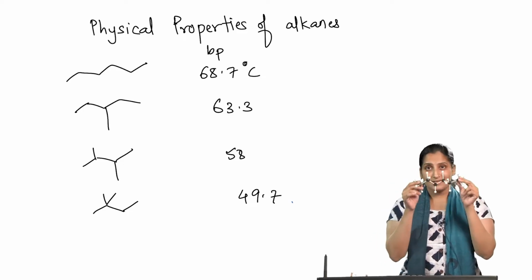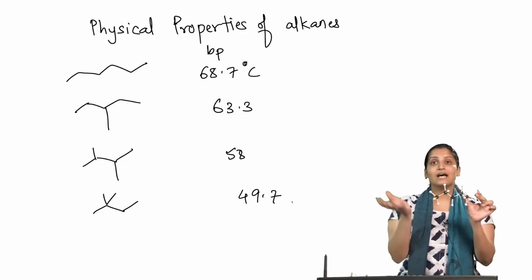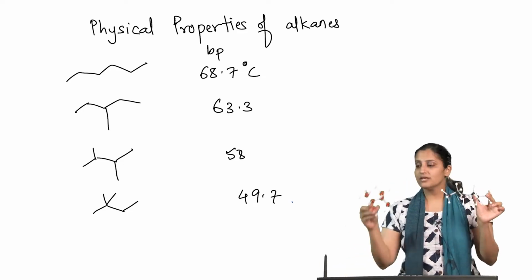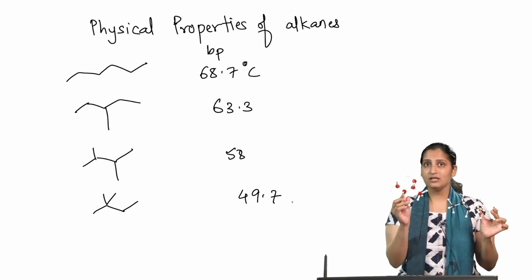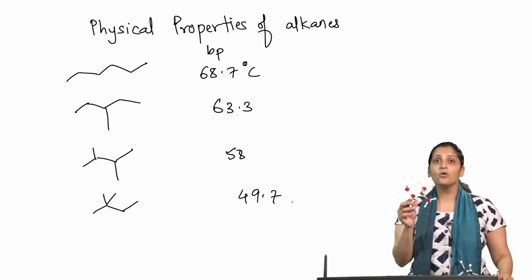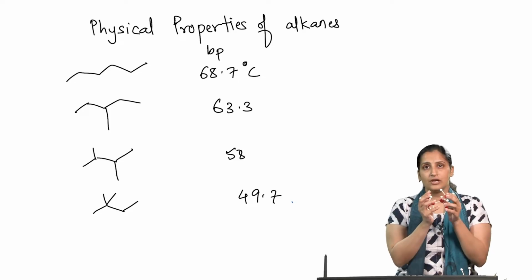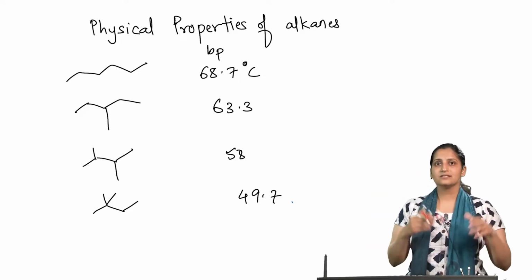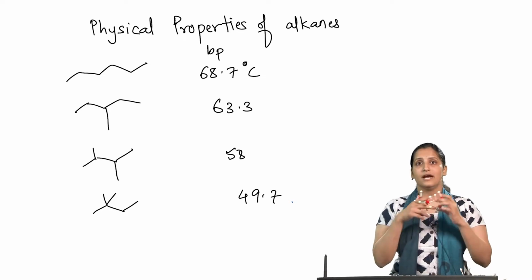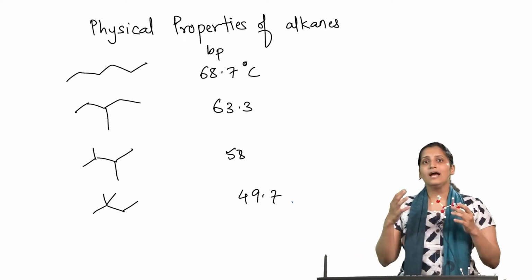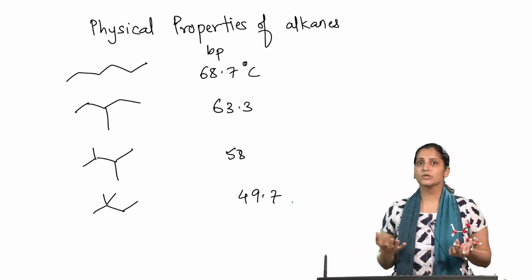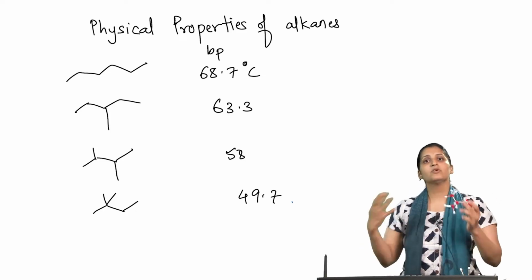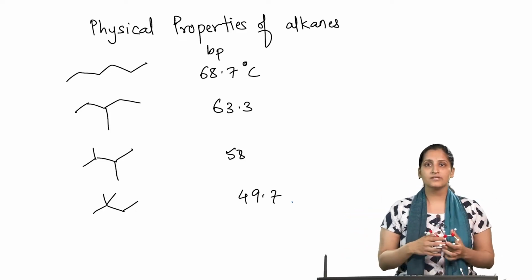If you look at this straight chain alkane, it has a large surface area, whereas this branched chain is a compact kind of molecule. So, it has a lower surface area. As the surface area decreases, the contact amongst adjacent molecules decreases and the strength of dispersion forces also decreases. And so, the more the branching, the lower is the boiling point.